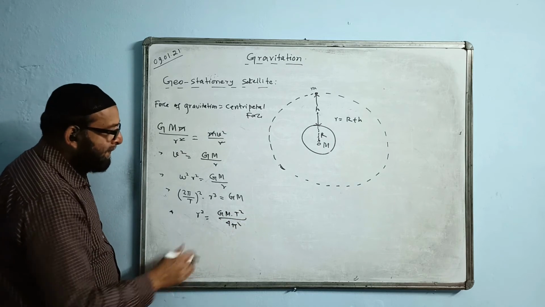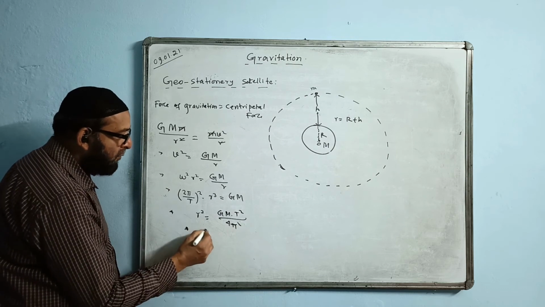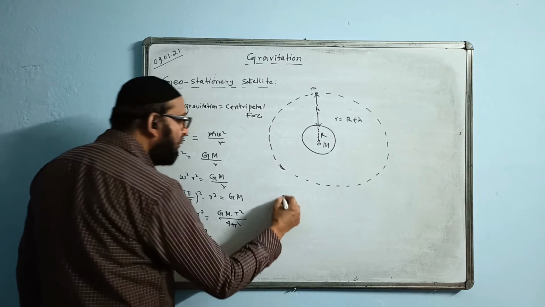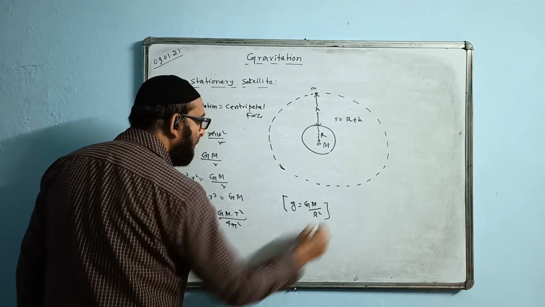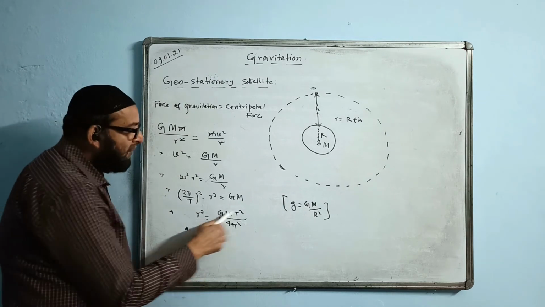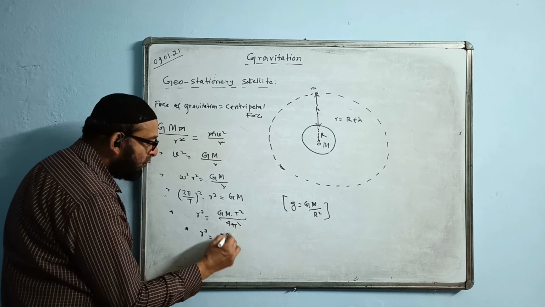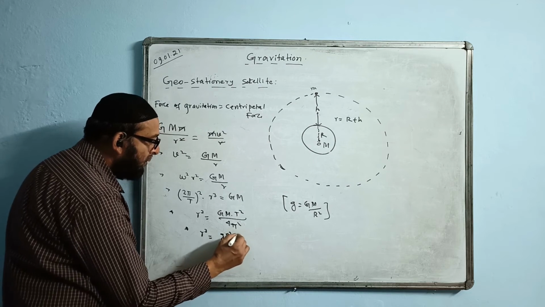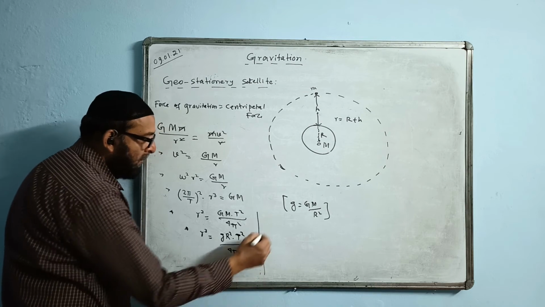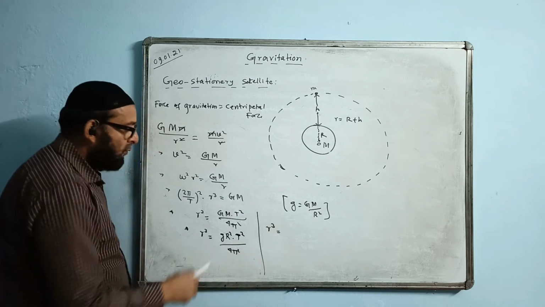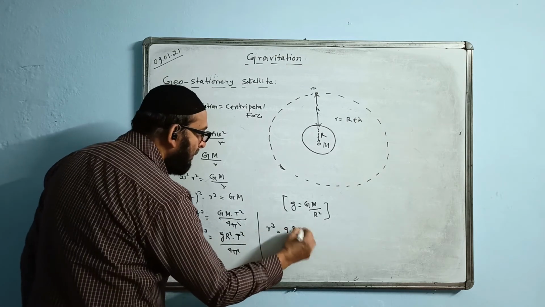r cube I keep as it is, and we know the fact, this is for the Earth, especially the g formula, we have g equals GM by R square. So GM value we can write as gR square. Let us replace it: instead of this I write gR square into T square by 4 pi square. In r cube value, we put the value of g on the surface of the Earth as 9.8.